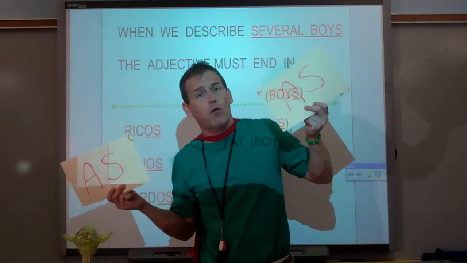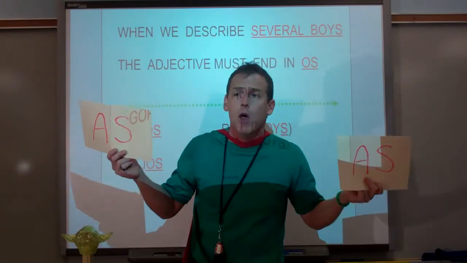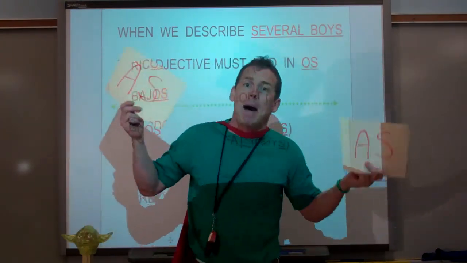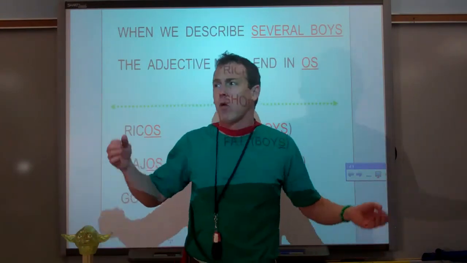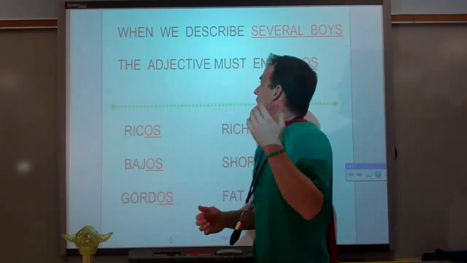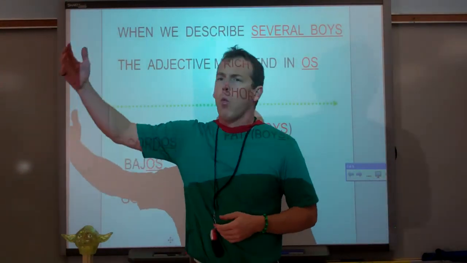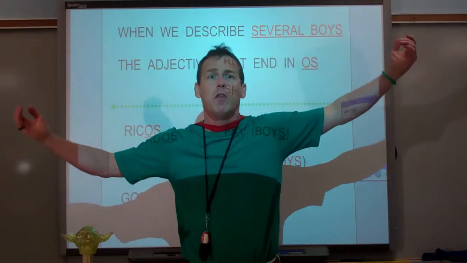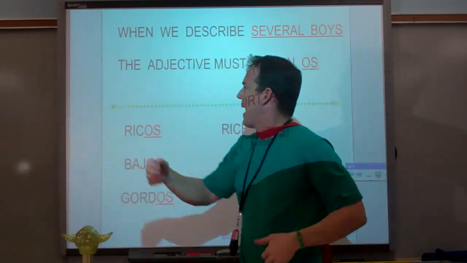AS. Well, if you're describing them, what do the last 2 letters of short have to turn into? AS. So it's chicas, bajas. So again, think of a teeter-totter. It has to be balanced. So boys, shorts. Girls, talls. Or another way to look at it is to think of a mathematical equation. Whatever you do to one side of the equation, you have to do the same thing to the other side of the equation. Life has to be balanced, okay?